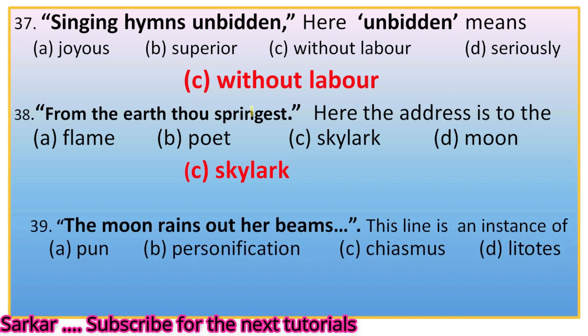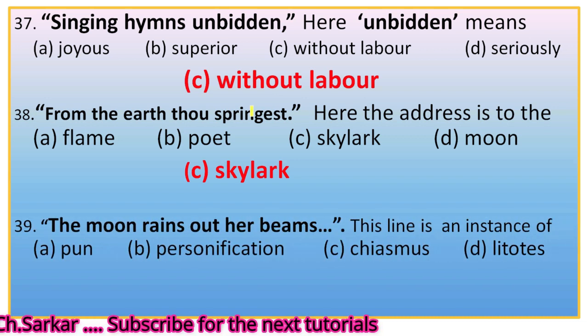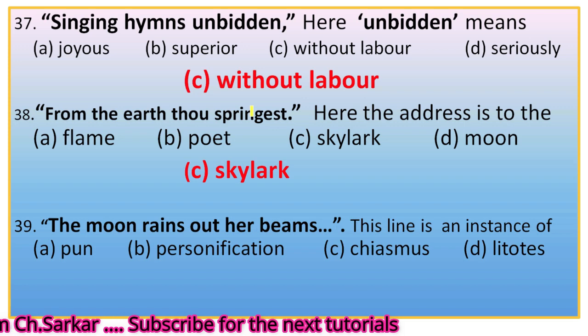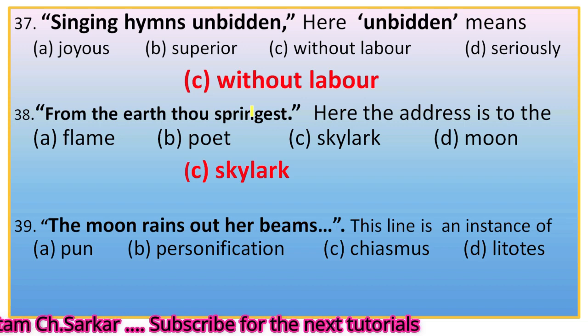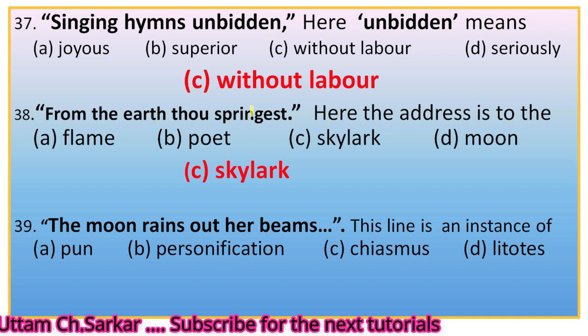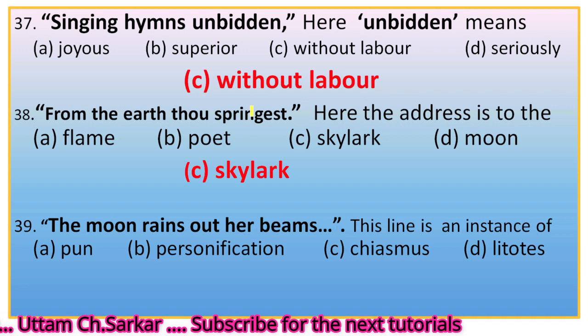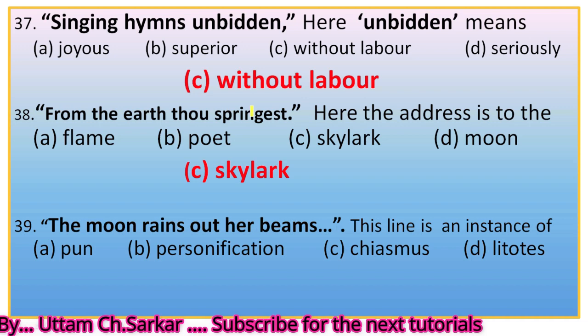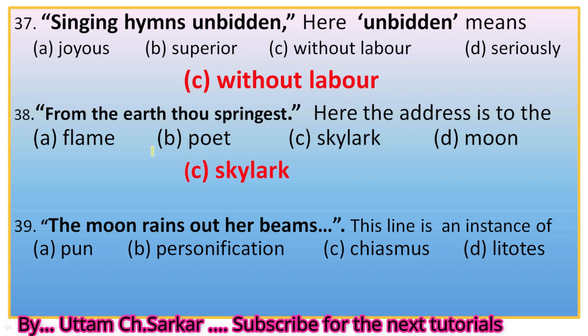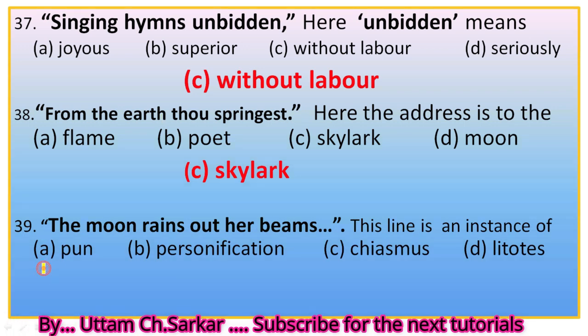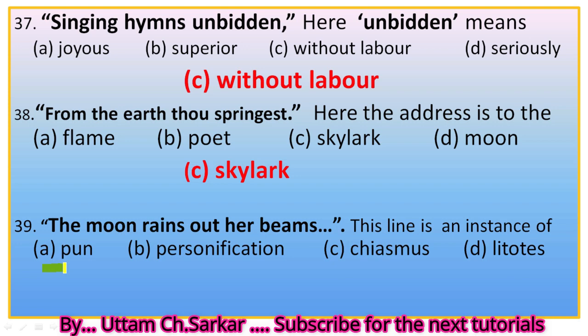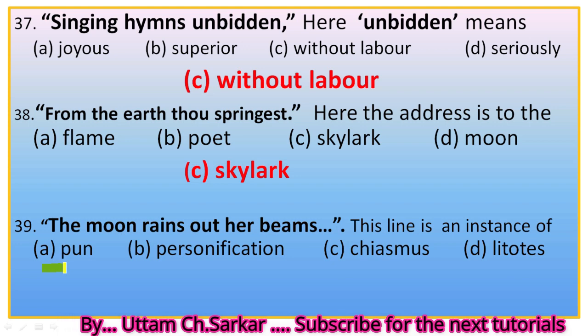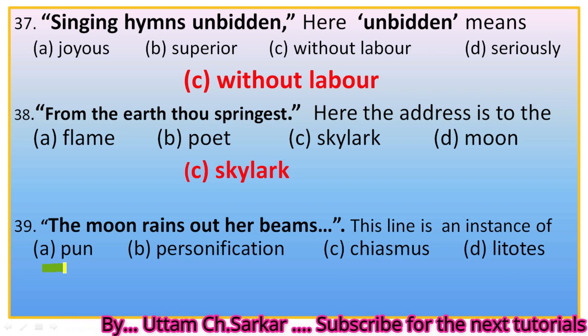Then question number 39. The moon rains out her beams. This line is an instance of pun, personification, chiasmus, litotes. Actually this is an example of personification. No pun, because in a pun there is the duplicity of sense or meaning under the unity of sound.